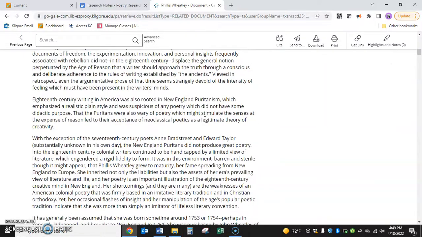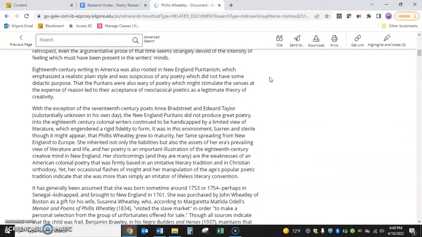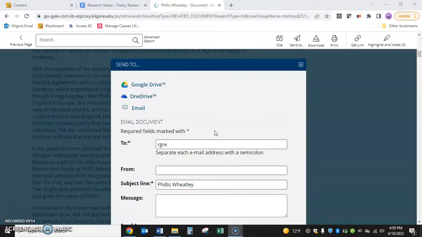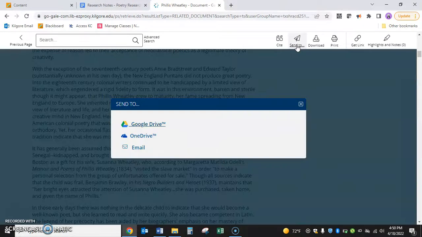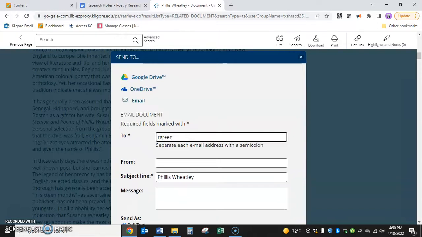And anytime I find information that I'm going to use from a source, I need to make sure that I'm documenting it well. So I'm going to do two things. The first thing I'm going to do, so I know I'm going to use information from this source, I'm going to click send to. So let me do that again real quick. So I'm going to click send to, and I'm going to click email. Okay, and once I do that, I'm going to put in my email.